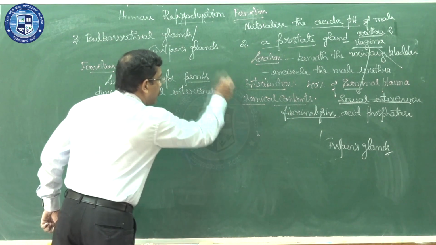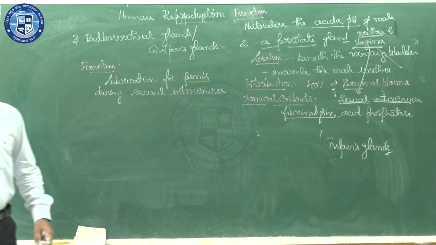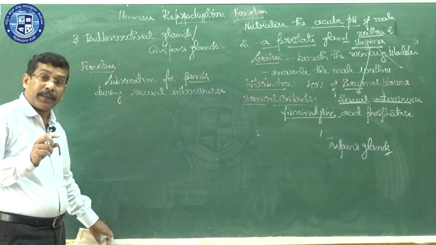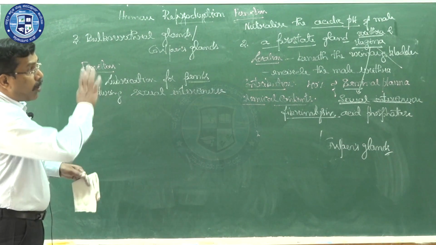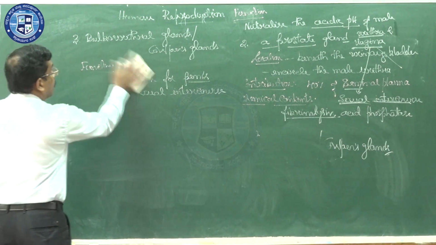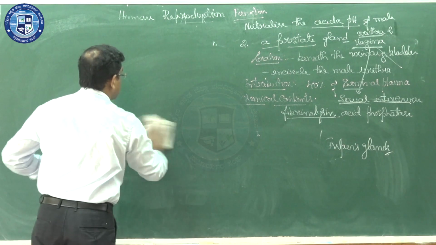These are all the points related to the three kinds of accessory gland present in the human male reproductive system. Now, all these three glands go on to produce seminal plasma.